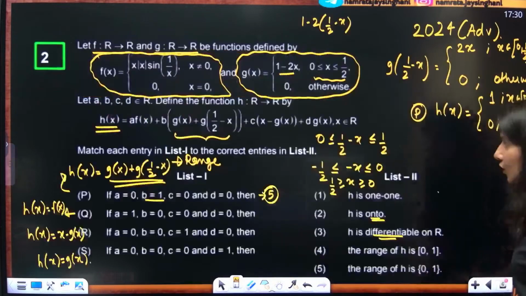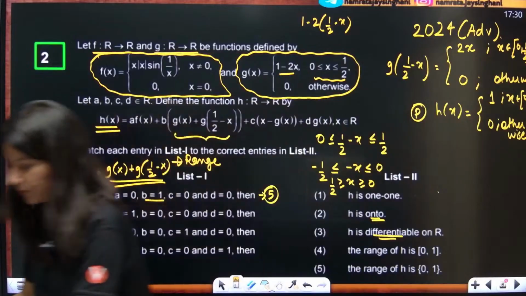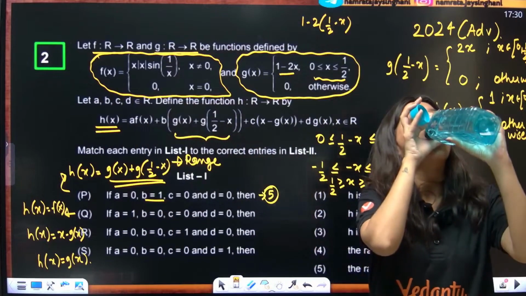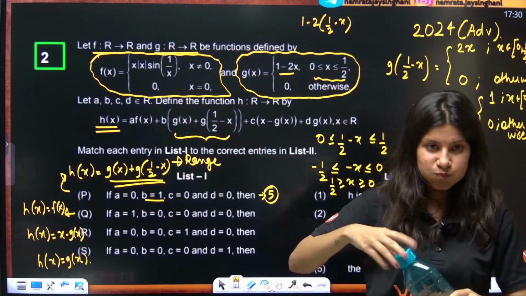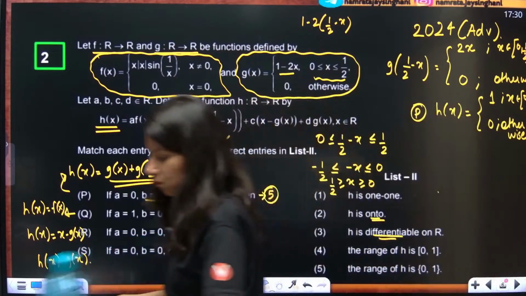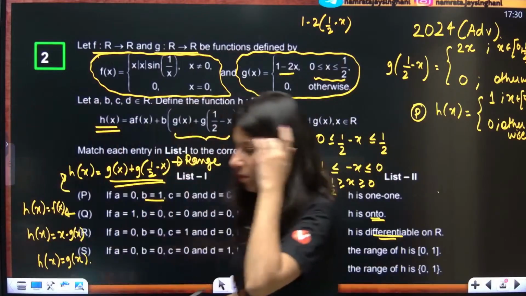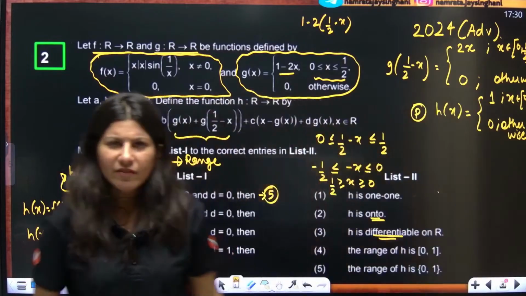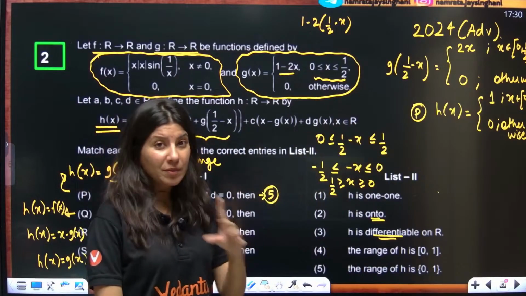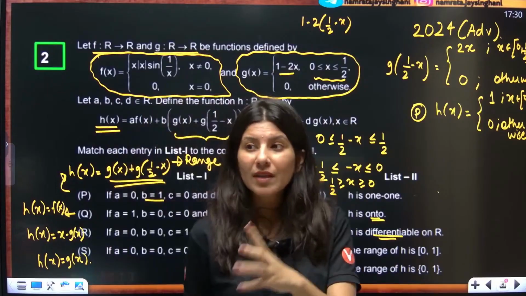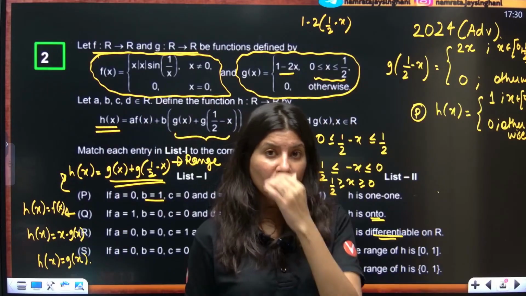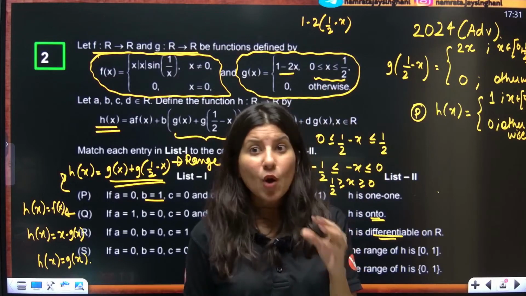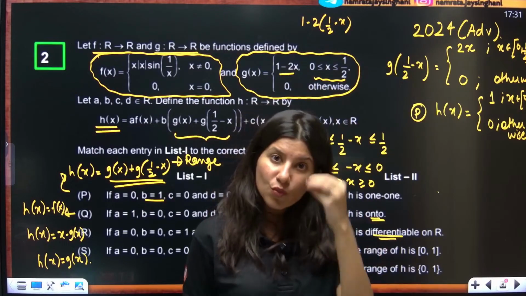So let's talk about Q now. If I sometimes, and match the following, please mark my words, you have your JEE Advanced within 1 month. Not even 1 month is left for you. You know what, sometimes option elimination in list type questions works.